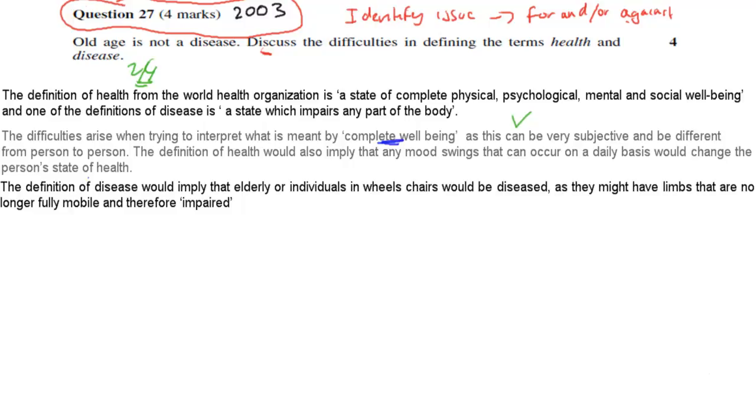But where did the actual question come from? The question came directly from this dot point. You can see: discuss the difficulties of defining the terms health and disease. And the question was: discuss difficulties in defining the terms health and disease. So it's straight from your syllabus. Hopefully that was useful.